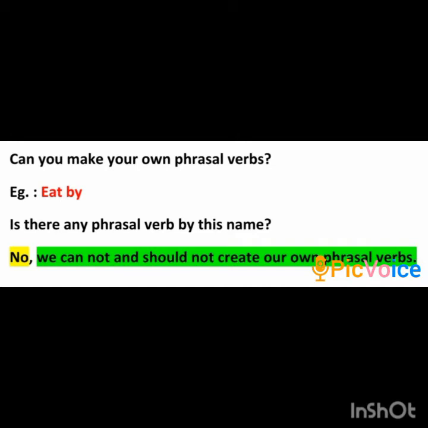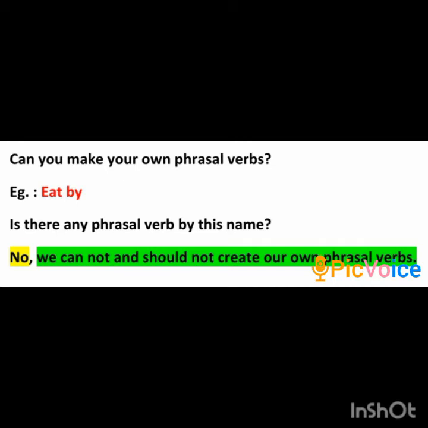I repeat, we cannot and should not create our own phrasal verbs. They have already existed through ages and can be found with their specific meanings in the dictionary. We need to use them depending upon the demand of the context. I repeat, they already exist. You need to refer to a dictionary and, depending upon the demand of the context, you need to use them.